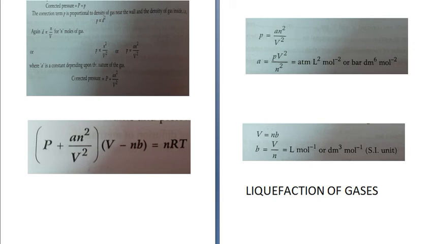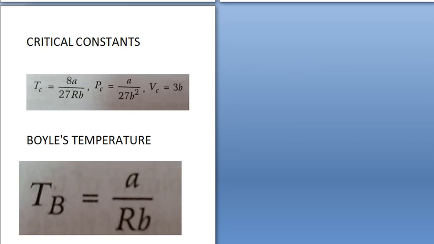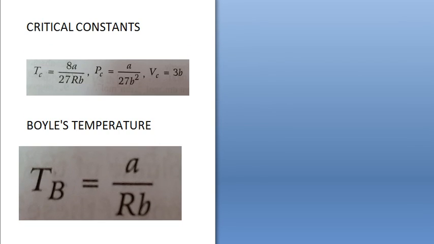Next is liquefaction of gases. If you increase the pressure and decrease the temperature of a gas, it will get converted into liquid. Now there are certain constants which are called critical constants. Critical temperature is the temperature above which a gas cannot be liquefied.